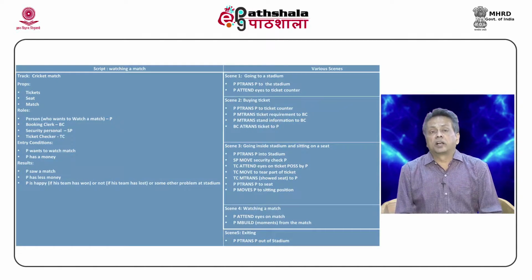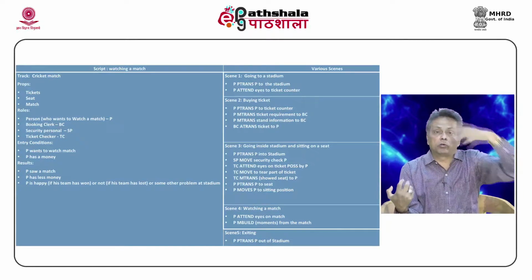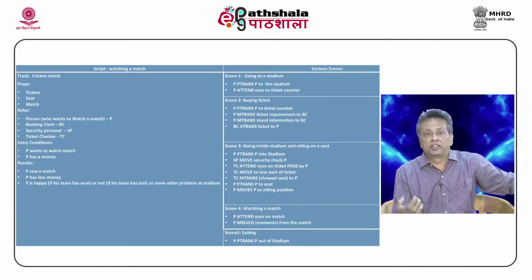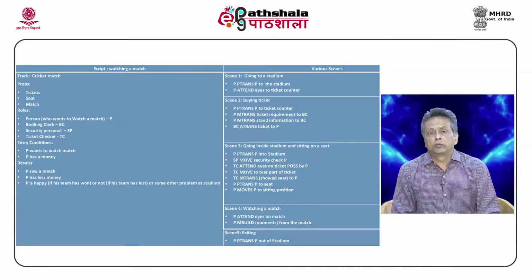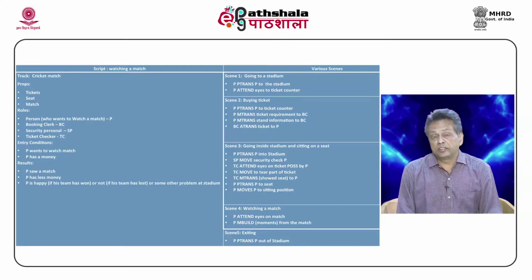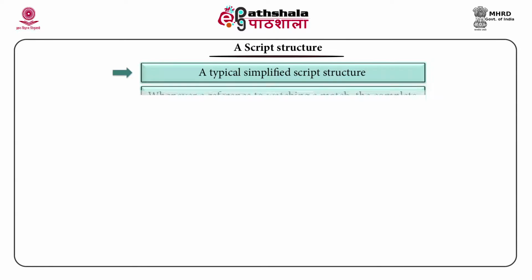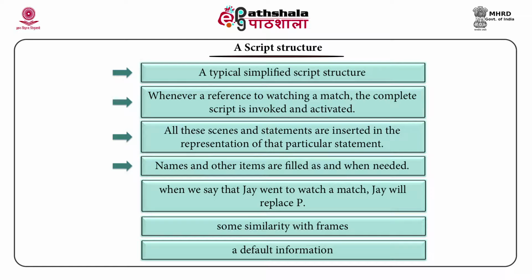In fact, a complex script will have alternate scenes. After one scene, if this happens or this can happen, we will soon see some examples of that. So, there are alternate paths also, and alternate executions of these sequences of scenes, and so on. But the scripts are basically like this. This is a very simple example, but it is still a very good example for you to understand the different stakeholders of this. Okay.